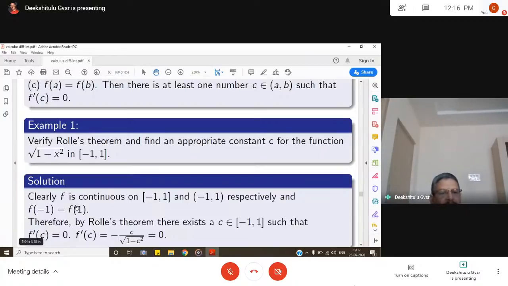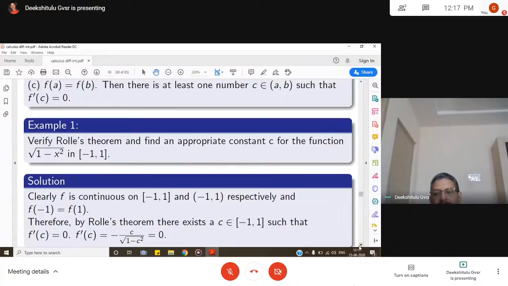So f(-1) is equal to f(1). So all the conditions of Rolle's theorem, continuity, differentiability, and f(a) equal to f(b), are satisfied. Hence by Rolle's theorem there exists a point c such that f'(c) is 0. Okay. So we have to find that point c at which f'(c) is 0.